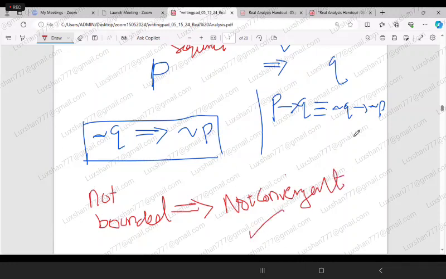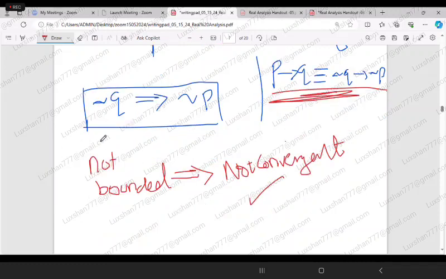So that is also true, because from this mathematical logic, if you show one particular sequence is not bounded, then it implies that it is not convergent. So if you want to show a particular sequence is not convergent, then if you show it is not bounded, then it is sufficient.